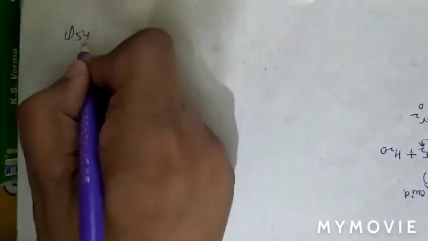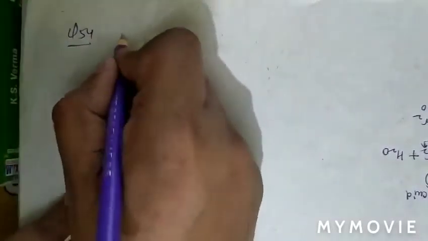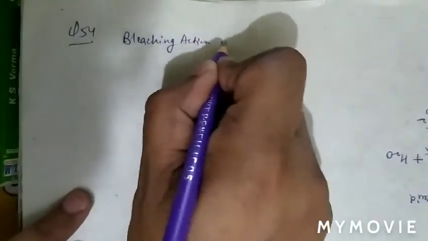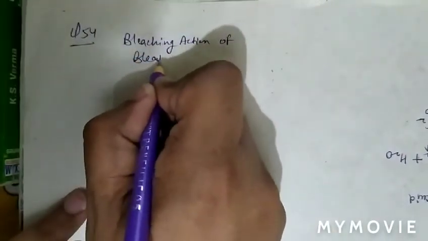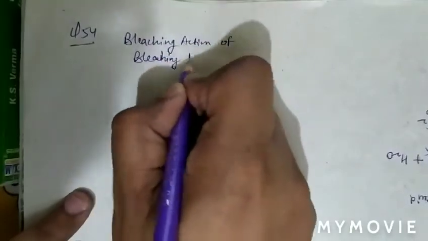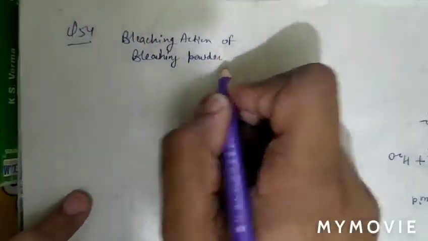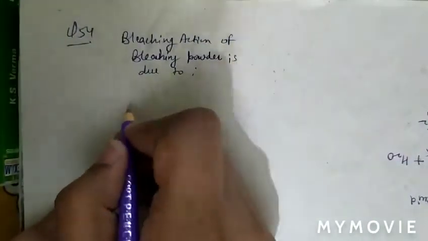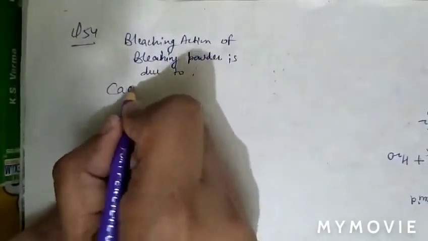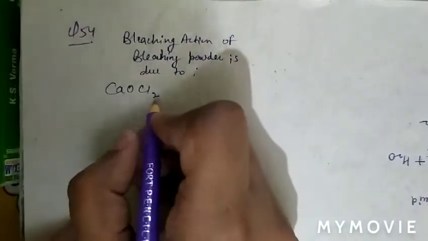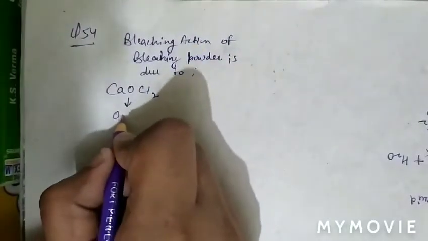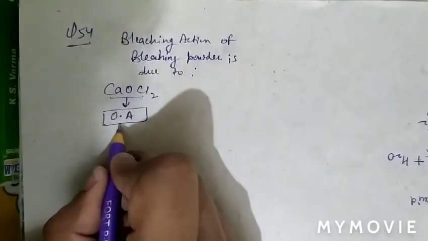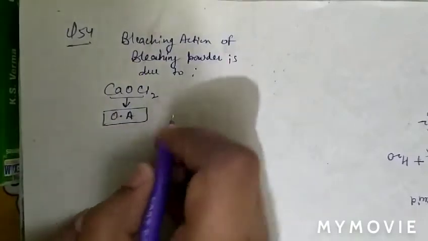Question number 54. The bleaching action of bleaching powder is due to... As we know, bleaching powder contains calcium oxychloride, and this acts as an oxidizing agent. So bleaching powder containing CaOCl2 acts as an oxidizing agent.